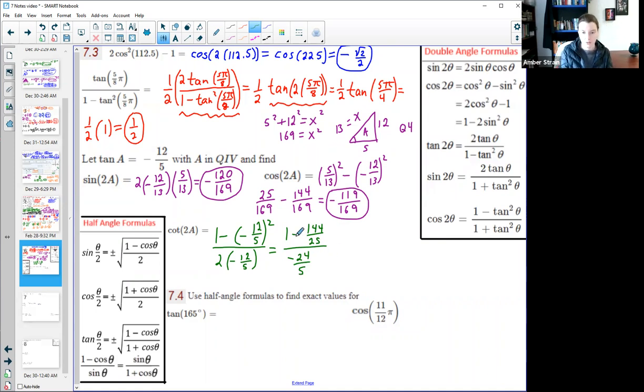Now you could use your trick where we multiply everybody by 25 to clear that out. You could use your calculator. If you do the calculator, I recommend doing it in steps. Just type in the 1 minus 144 over 25, do just that part first, and that's going to give you, as a fraction, negative 119 over 25.